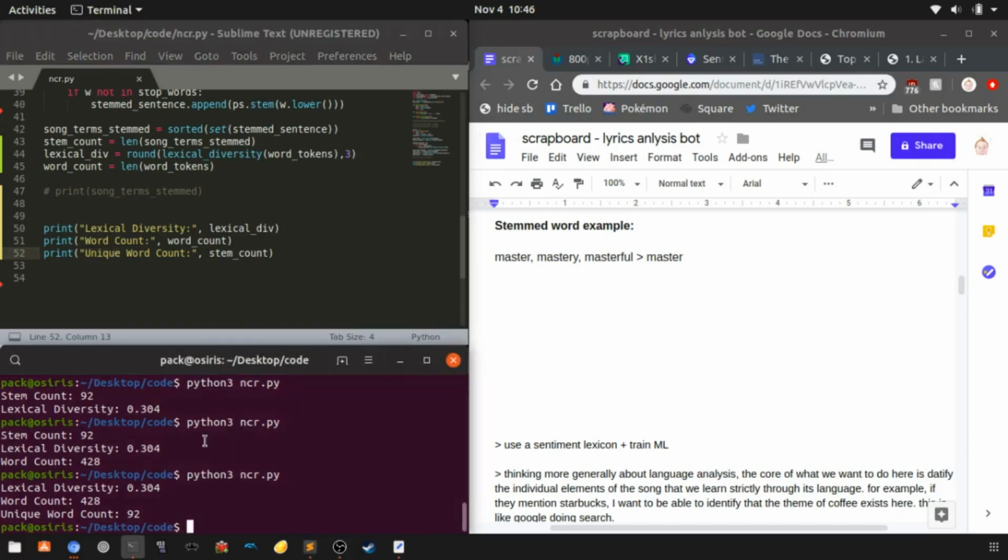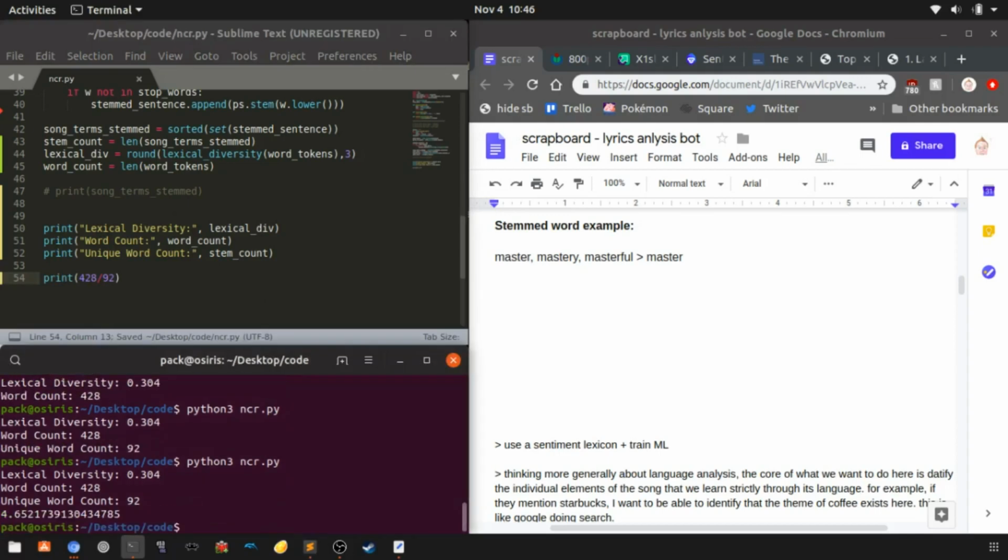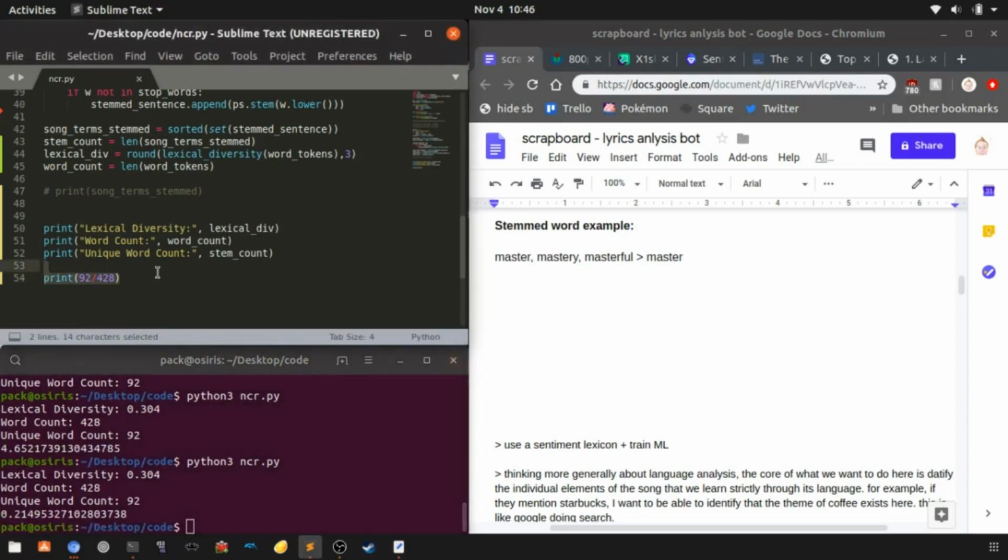But anyway, what we see here is that in the song there's a total of 428 words, and of those 428 words, only 92 of them are unique. So that's where this 30% comes from. Let's just do some quick maths here, just to double check. Okay, that's actually not the same. I don't know what I'm doing right now.